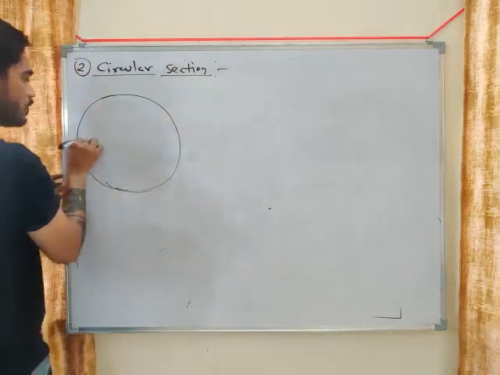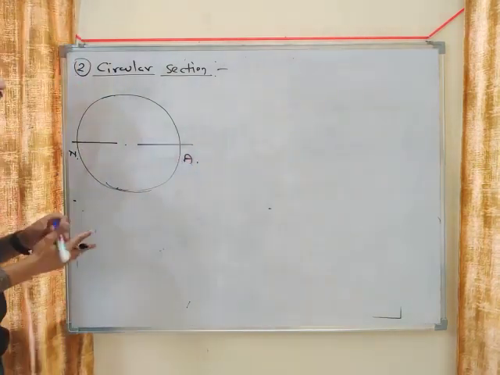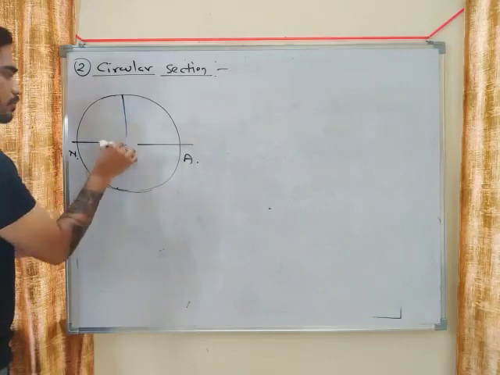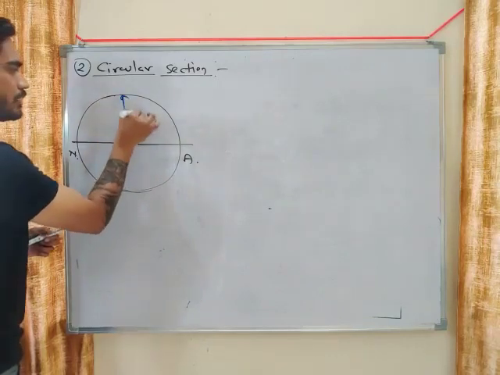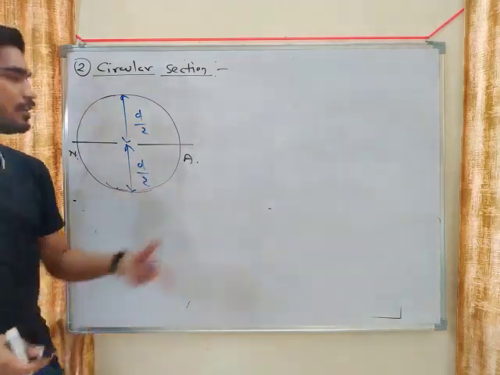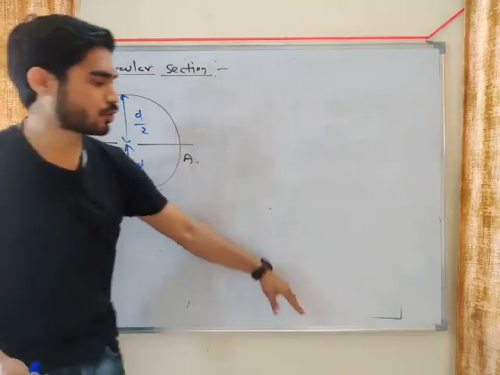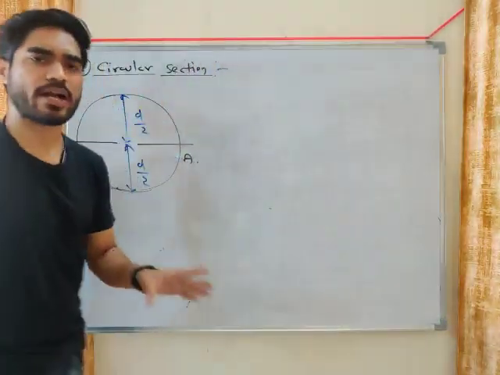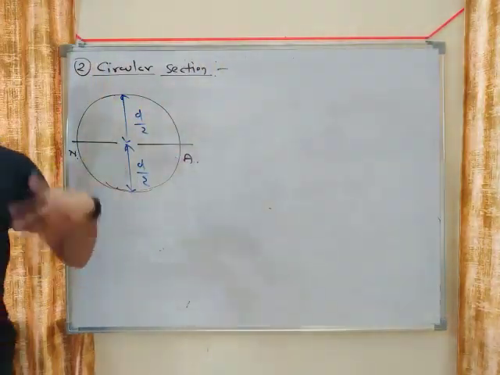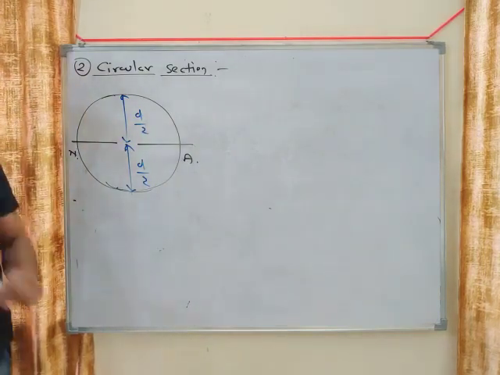Okay, let's say we have a circular section like this. This is the neutral axis. Let's say the diameter is d, so this will be D by 2, and this will be D by 2. Try to draw this with me. Even if you know these things, try to draw it. It will revise your concept and you will be able to memorize it properly. This is a circular section.